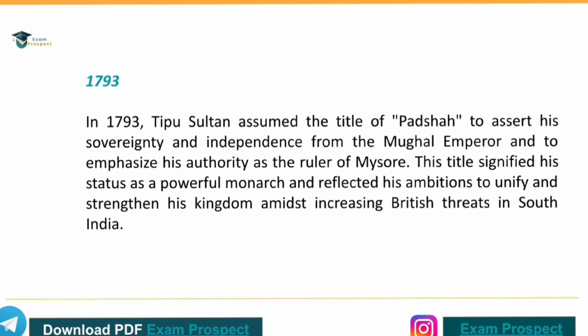In 1793, Tipu Sultan assumed the title of Badshah to assert his sovereignty and independence from the Mughal Emperor and to emphasize his authority as a ruler of Mysore. This title signifies his status as a powerful monarch and reflected his ambitions to unify and strengthen his kingdom amidst increasing British threats in South India.